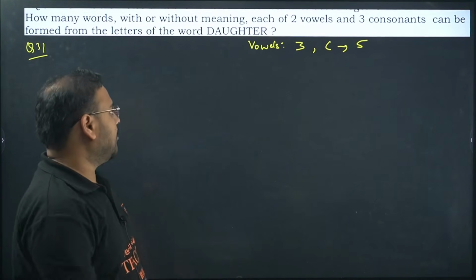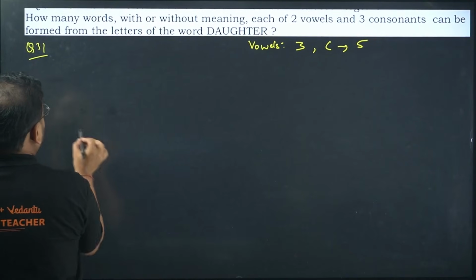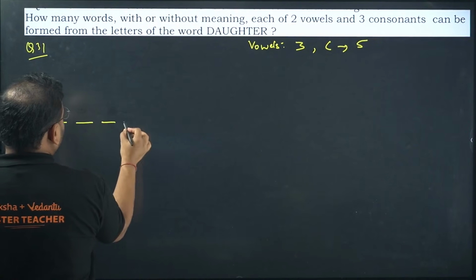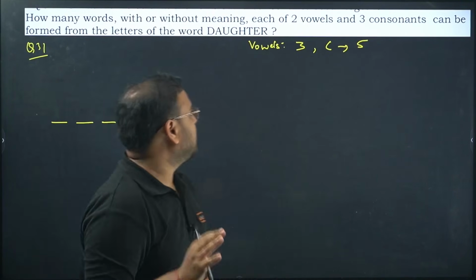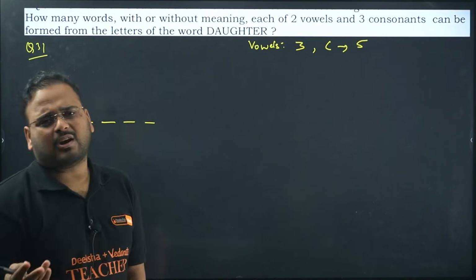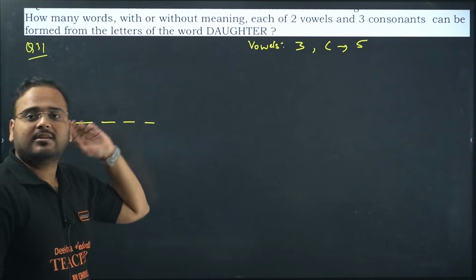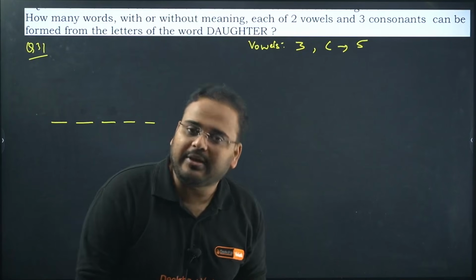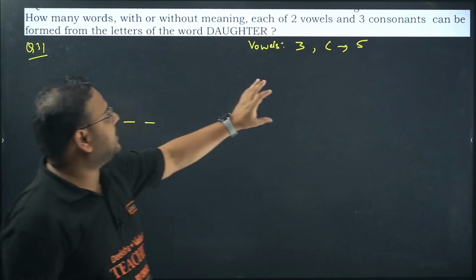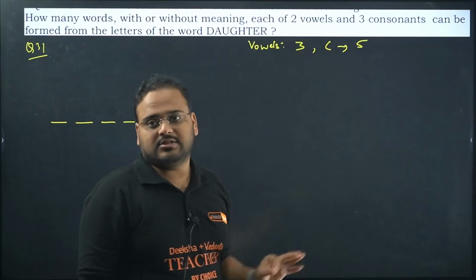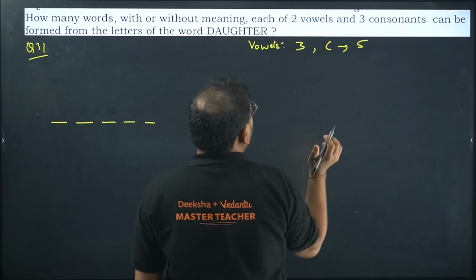That's clear? Okay. Now I want to make a word with how many letters? 5 letters. 1, 2, 3, 4, 5. They're saying 2 vowels and 3 consonants. It should have meaning or not have meaning, it does not matter to us right now. With or without meaning, it's okay whether the word that you're forming is not having any meaning as such. So you just have to pick 2 vowels and 3 consonants. So let's try to figure that out. How many ways can you select the letters over here?